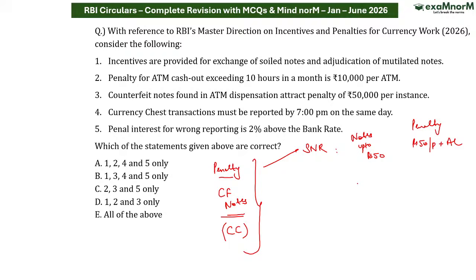Then in case of notes greater than ₹100, in that particular case it will be ₹100, or I would say full value per piece, plus उसके साथ साथ what I will be adding, plus the actual loss.